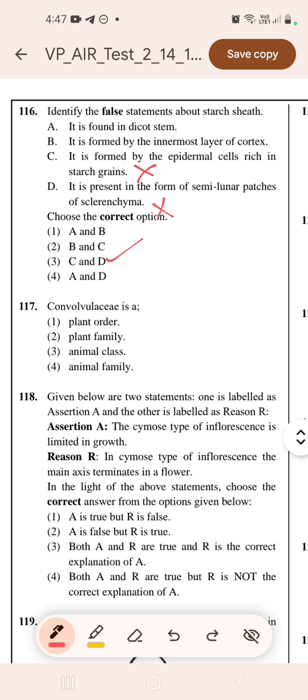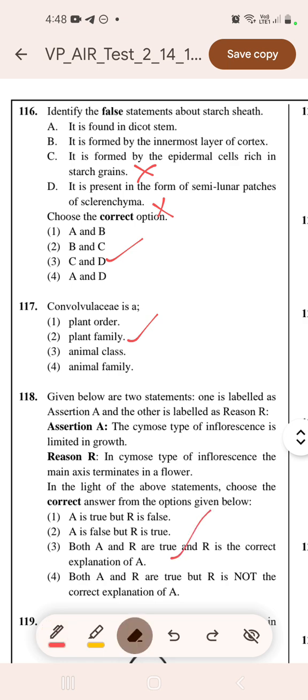117. Convolvulaceae is a plant order, plant family, animal class, or animal family? So it is a plant family. Given below are the 2 statements. Assertion: the cymose type of inflorescence is limited in growth. Reason: in cymose type of inflorescence, the main axis terminates into the flower. So assertion and reason both are correct, and correct explanation of each other.